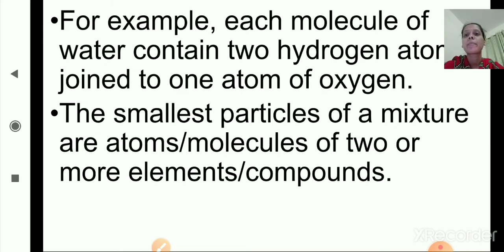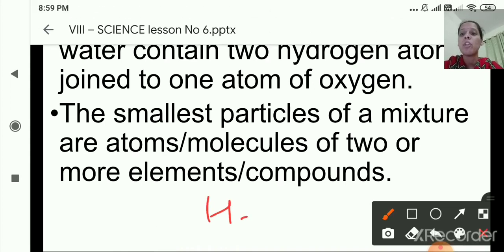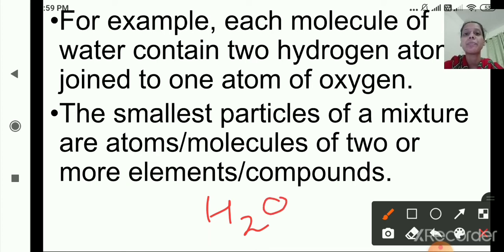Now, each molecule of water contains hydrogen atoms joined to one atom of oxygen. The example of compound given here is water. This is the molecular formula for water, H2O. Each molecule of water contains two hydrogen atoms joined to one atom of oxygen. So this is the example of compound.